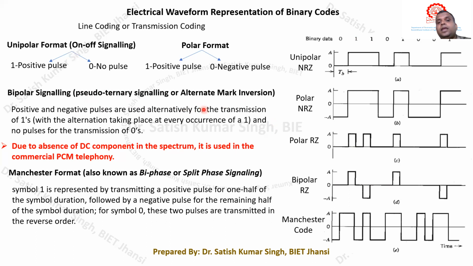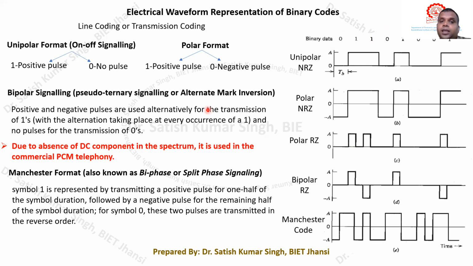Its other name, remember, is alternate mark inversion. So what is alternate mark inversion? In digital communication, binary bit 1 is called mark, and binary bit 0 is called space. So whenever binary bit 1 is present, a mark is present, and 0 is represented by space.